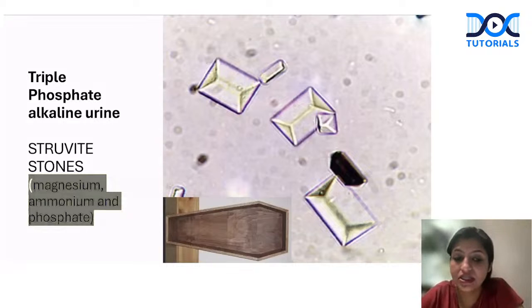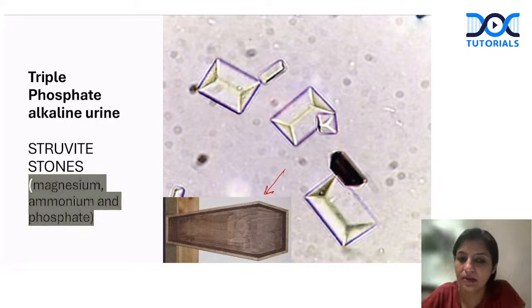Now, this is your triple phosphate crystals, which I told you are like a coffin lid. So they are like this. They are struvite stones, so they are magnesium, ammonium, and phosphate. Always remember this. That is your triple phosphate crystals, which all of you should be very, very clear with.